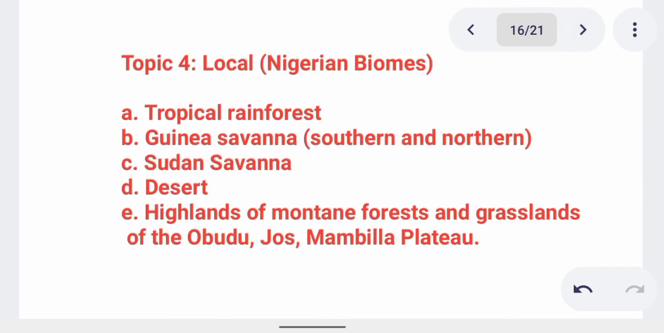Topic 4 under this section is local biomes. Then we talk of tropical rainforest. We have Guinea savanna, Sudan savanna, desert, and so many of them. You should learn them and know their characteristics: which one contains tall trees, which one contains grasses, which one contains a high amount of rainfall, which one contains low amounts of rainfall. It is very necessary to learn and understand them under this topic.